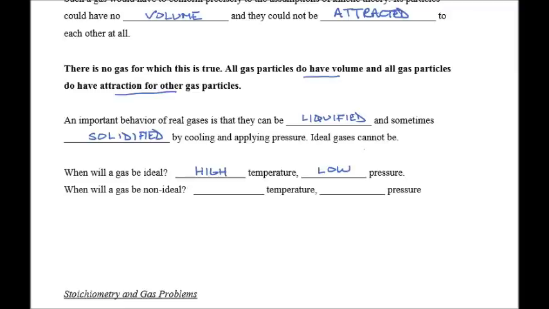So when will a gas deviate from ideal behavior? And this would be at low temperature and high pressure. So at low temperature, the particles come close together, not as much energy, and at high pressure, we can squeeze them together enough where they can turn to a liquid or a solid.